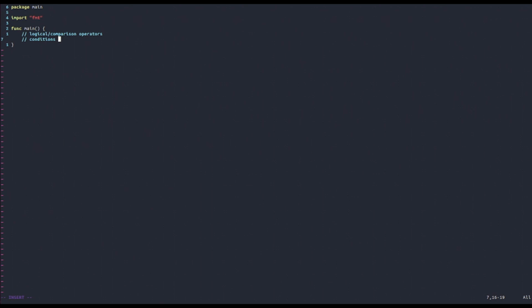Or for example, imagine that you have a program which checks your name, and if your name starts with an A, there's going to be one message, but a different message if your name starts with a B. Actually, this is not realistic at all, but it's just an example. So how can you do this? This is done via if statements. An if statement in a Golang program says: if condition, then code. The general syntax is if condition, and usually the code inside the curly braces is placed in a new line.